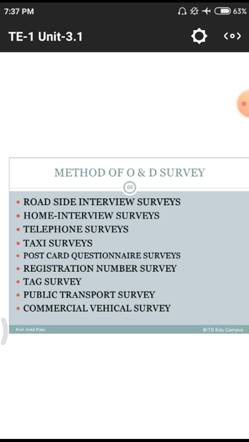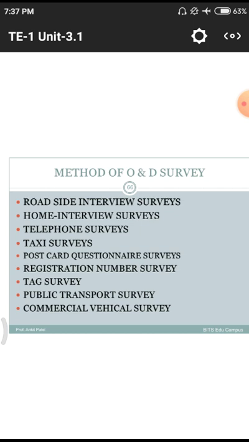Next one is the registration number survey. That means while we are moving to particular places, at toll gates and others, they simply take our telephone numbers. If there is any accident or any other mishap on a particular place, it will be easier to call and tell the data to our family members and others, because they have these registration numbers. By taking those registration numbers, we need to ask and collect the data.